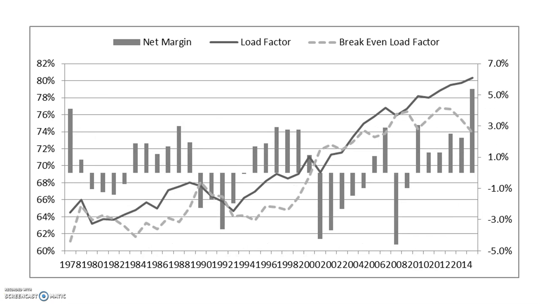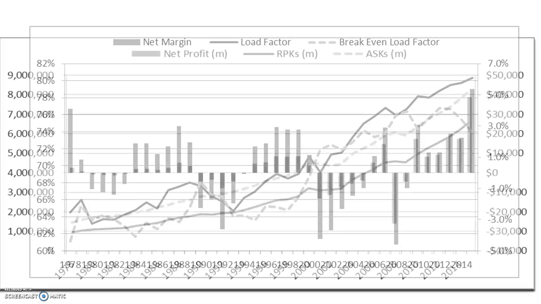This chart shows a correlation of net margin, load factor, and break-even load factor. We can see that load factor is getting bigger like the RPK and ASK in the previous chart. It looks pretty similar.